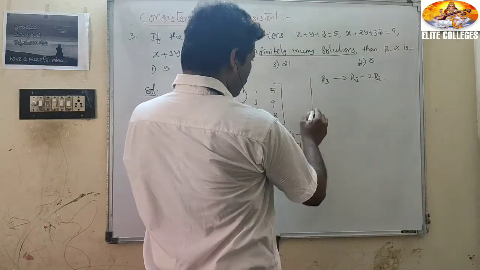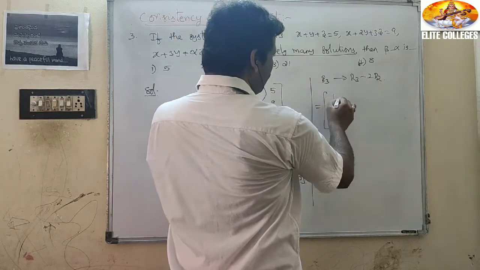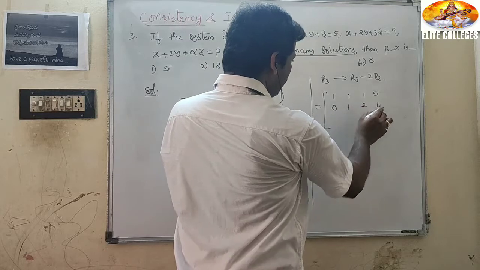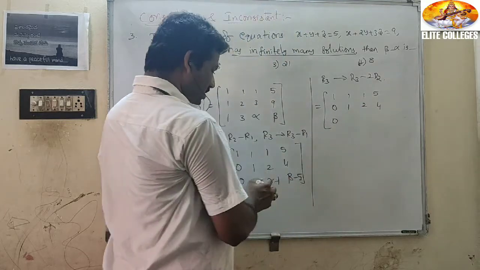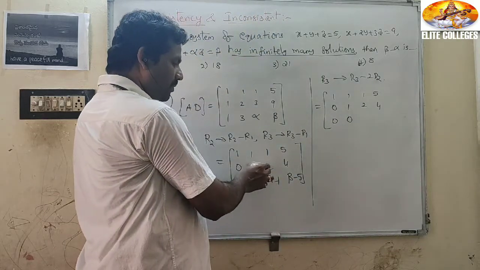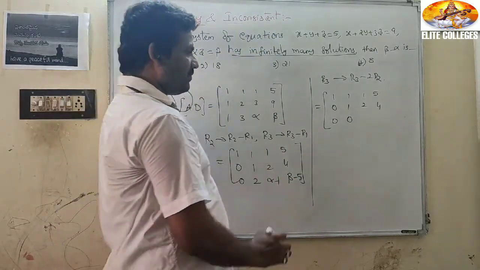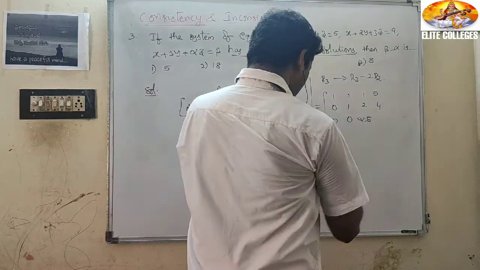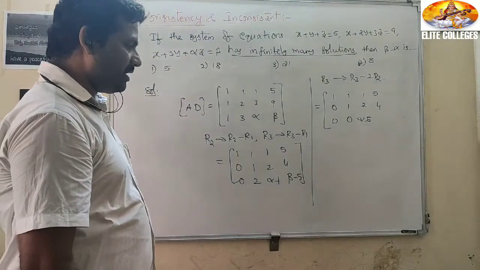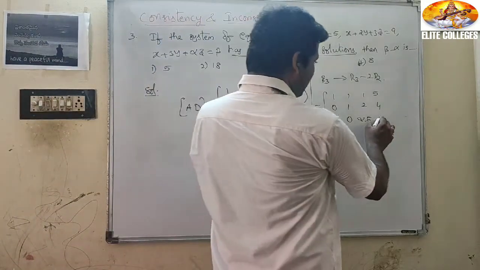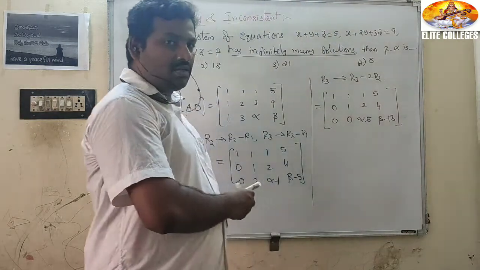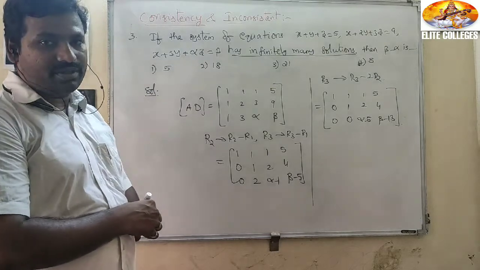R3 minus 2 R2. What is that equal to? 1 1 1 5, 0 1 2 4, 0, R3 minus 2 R2: 2 minus 2 is 0, alpha minus 1 minus 4 is alpha minus 5, beta minus 5 minus 8, beta minus 13. This is the equation.